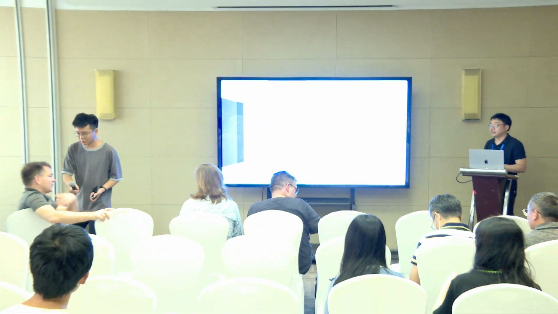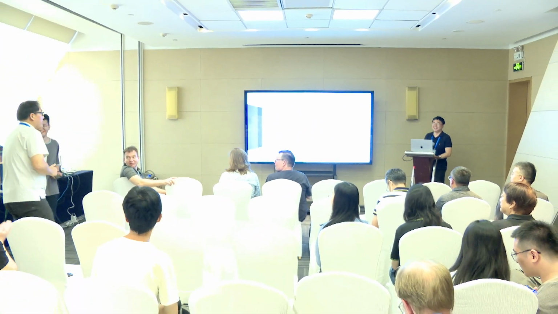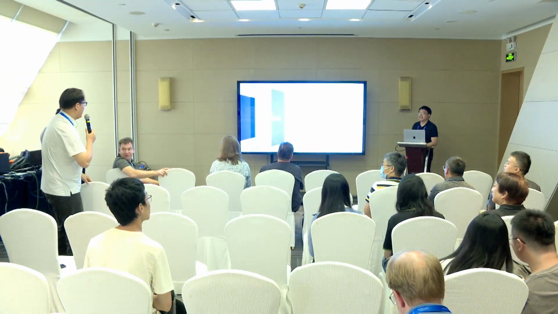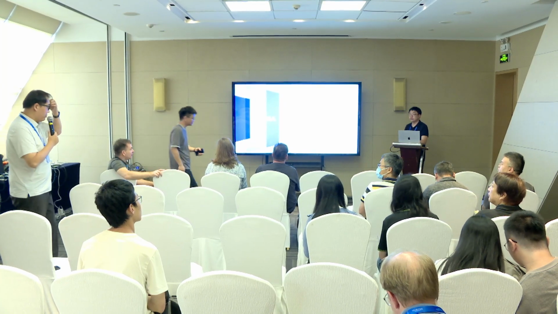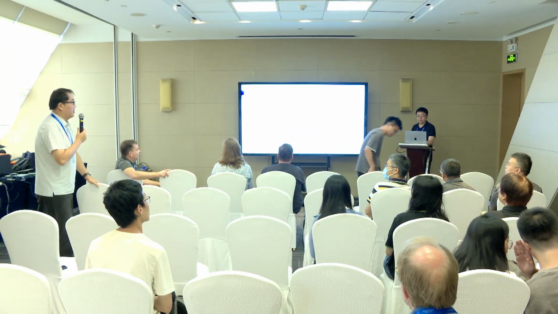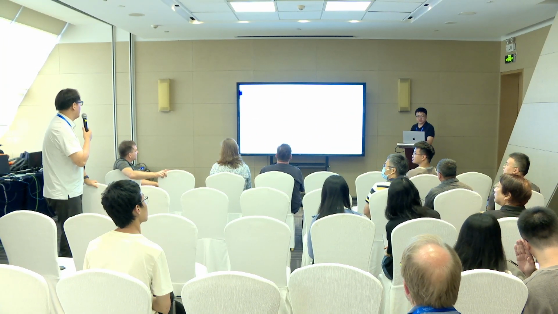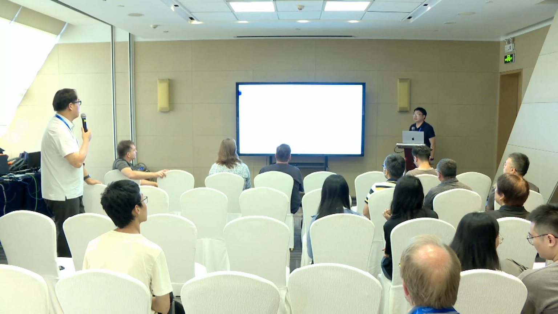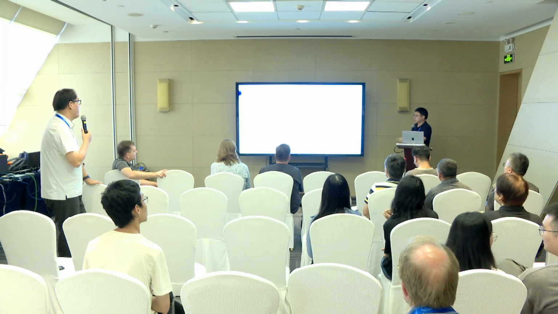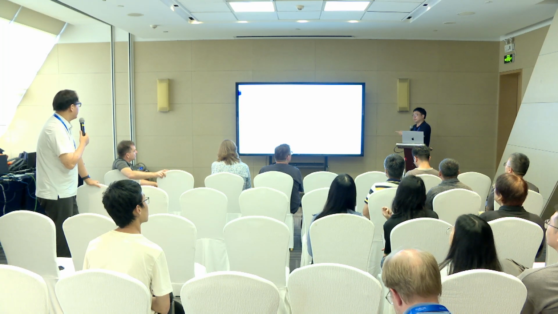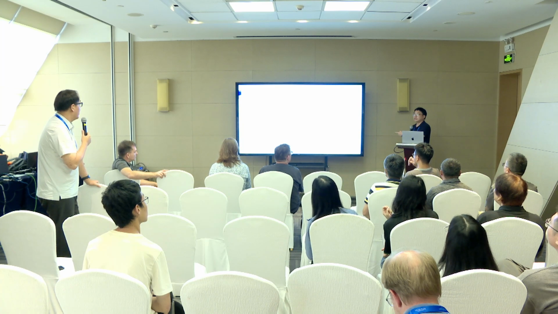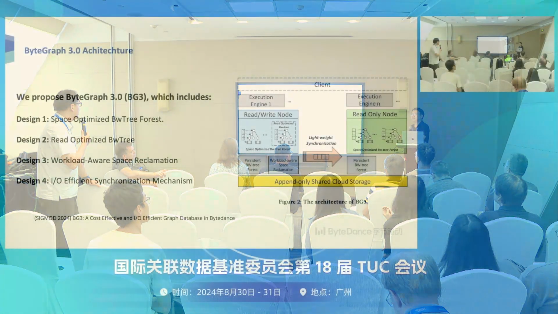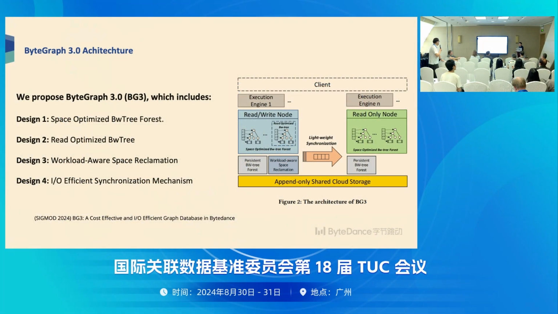I also have a question, but first, James. Yeah, very quick questions. First, I saw that you are using cloud storage. Which type of cloud storage is it, object storage or block storage services? This one is also a product of ByteDance. We call it ByteStore. It's like a distributed file system. So we just treat it as a file.